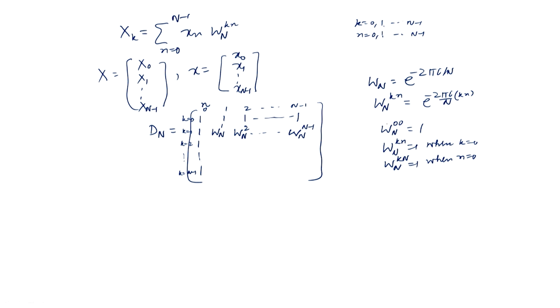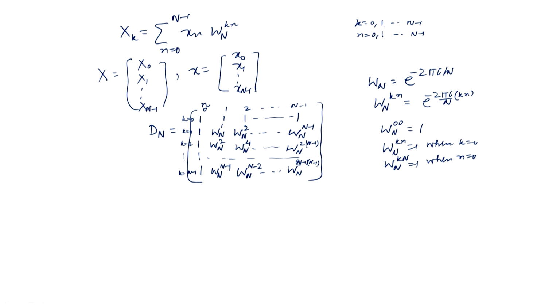Here k is equal to 2. K equal to 2, n equal to 1 gives W_N^2. Then k equal to 2, n equal to 2 gives W_N^4, and so on. K equal to 2, n equal to N minus 1 gives W_N^(2(N minus 1)). And then we can similarly write the last row. K is equal to N minus 1, n equal to 1 gives W_N^(N minus 1). Then k equal to N minus 1, n equal to 2 gives W_N^(2(N minus 1)), and so on. Lastly, k is N minus 1 and n is N minus 1, giving W_N^((N minus 1)(N minus 1)).